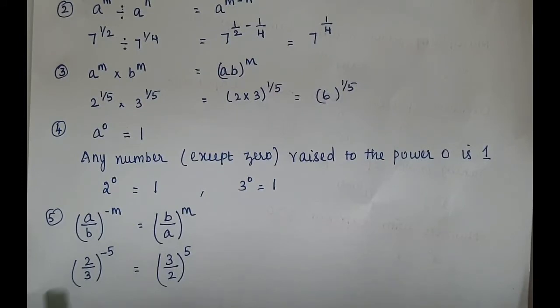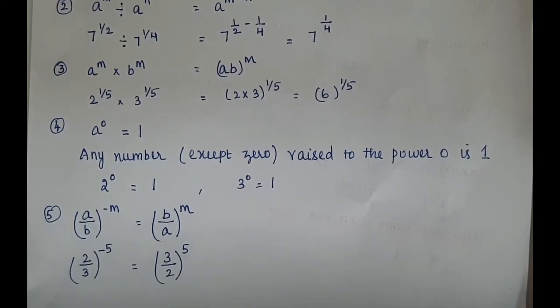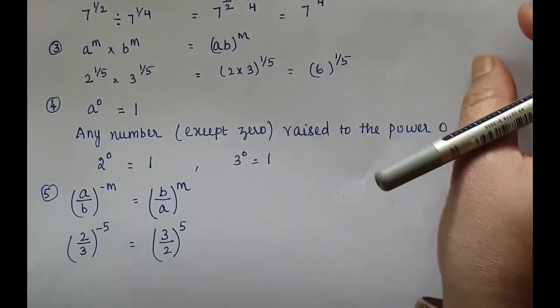Next, fifth point, a by b the whole power minus m, negative exponent, okay, equal to b by a the whole power m. So 2 by 3 the whole power minus 5 is equal to, so 3 comes to the numerator and 2 to the denominator. 3 by 2 the whole power 5. Clear? Okay. Next, sixth one,